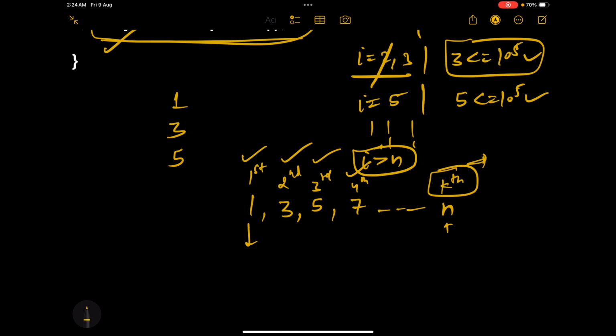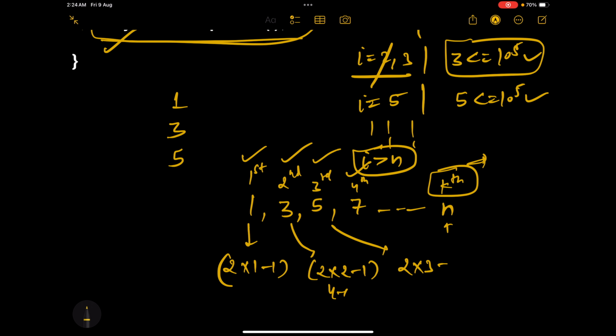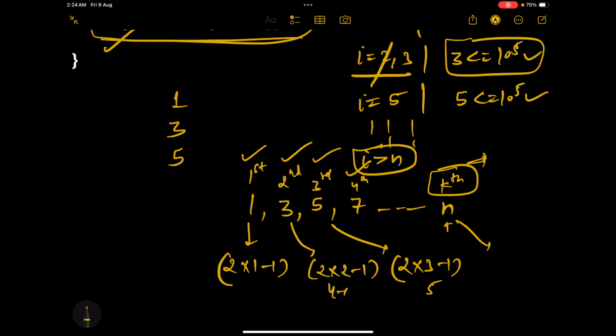Can we represent this 1 as 2 into 1 minus 1? We can represent this 3 as 2 into 2 minus 1, which is 4 minus 1. We can represent this 5 as 2 into 3 minus 1, which is 6 minus 1. Similarly, we can represent the kth iteration. Now understand carefully. We are multiplying the iteration number: 2 into 3, 2 into 2, 2 into 1. So here the iteration number is k.